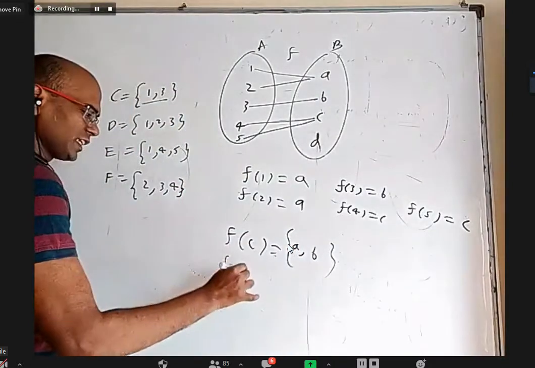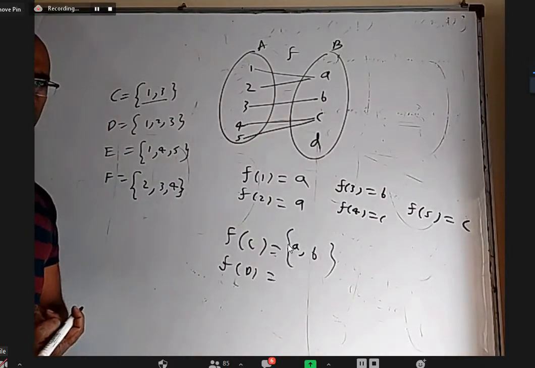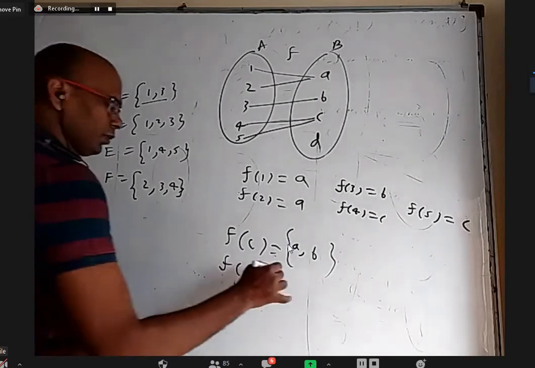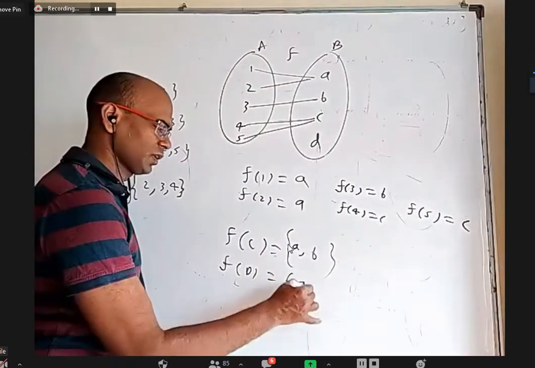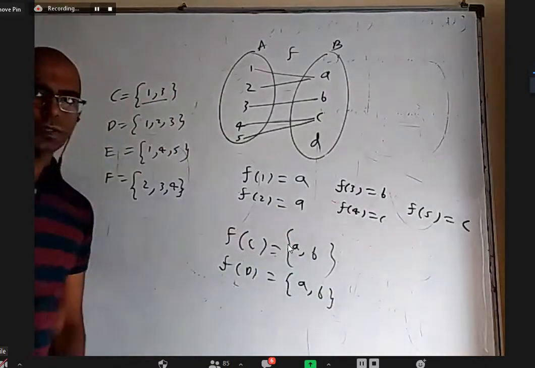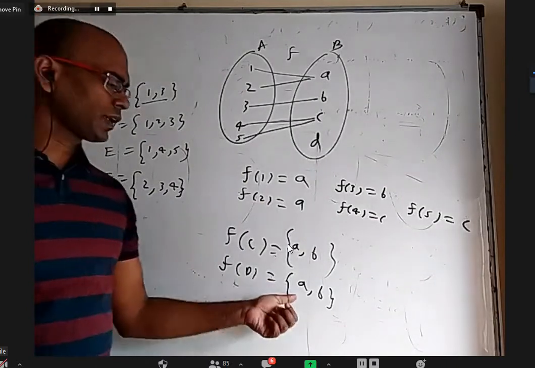What is f of D going to be? A comma B. But in a set, you don't have to write A twice. Any element, if it comes repeated, you just write it only once. So it is also A comma B. This image is A, this image is A, this image is B. But in a set, there is no point in writing anything twice.